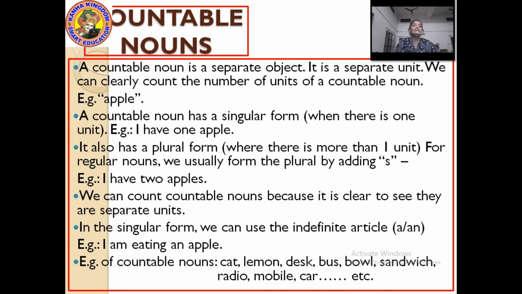An apple is automatically understood to be 1. Lastly, examples of some countable nouns are cat, lemon, desk, bus, bowl, sandwich, radio, mobile, car. Any more you can name?